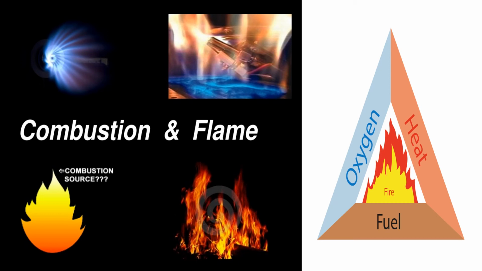Conditions necessary for combustion. There are three conditions which are necessary for combustion to take place. These are the presence of a combustible substance. Secondly, the presence of a supporter of combustion. For all those substances that burn in air, oxygen is a supporter of combustion. A combustible substance will not burn in the absence of oxygen. Thirdly, attainment of ignition temperature of the combustible substance.